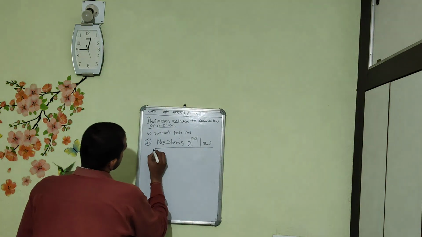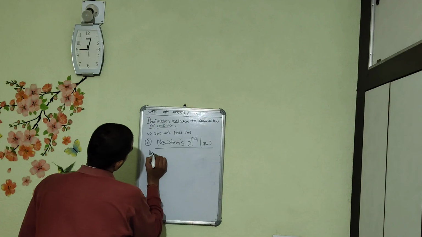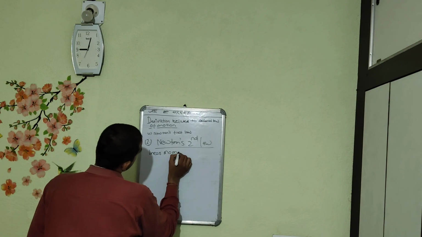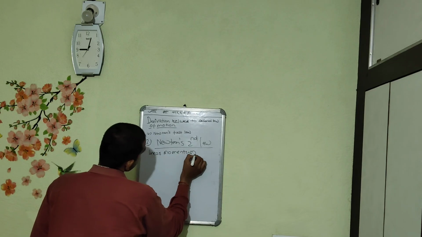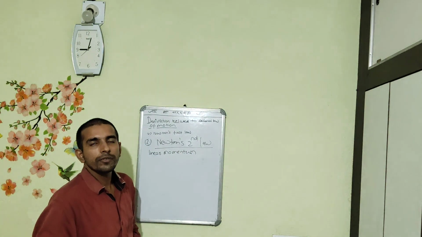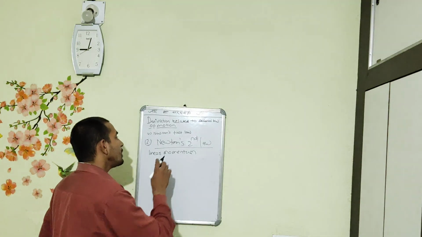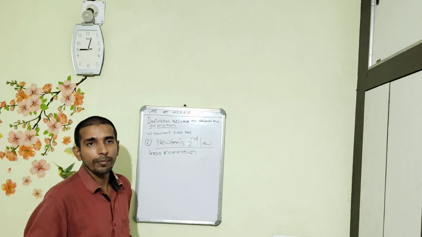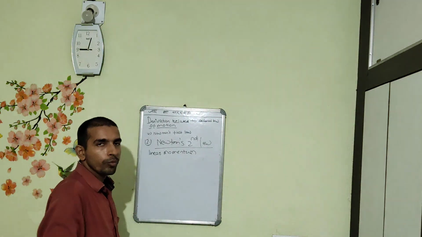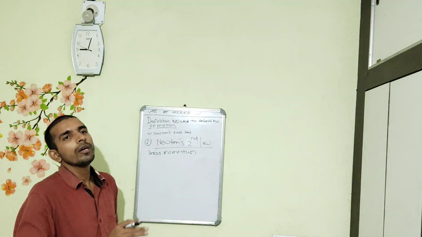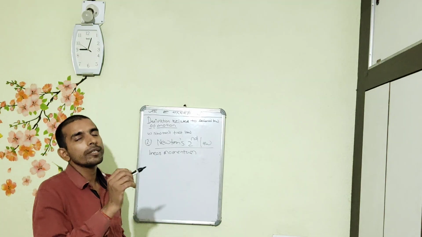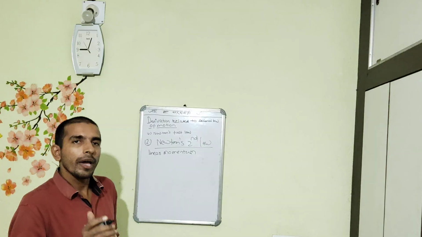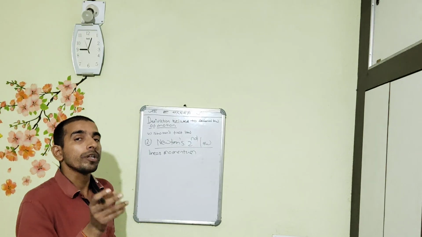The statement is like that. First and foremost, we will see what the linear momentum is. The term is comprised of two words, linear and momentum. Linear means the particle has to move on a straight line.